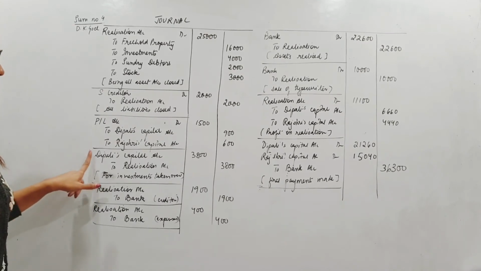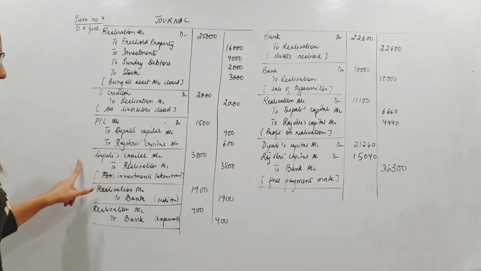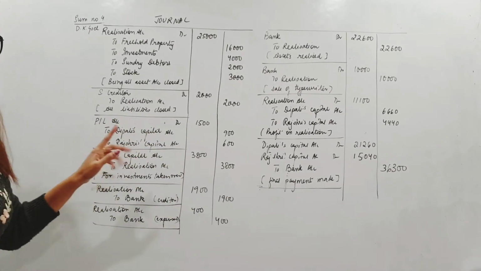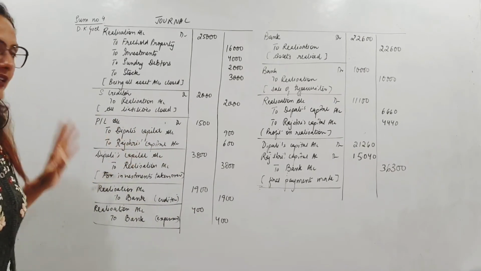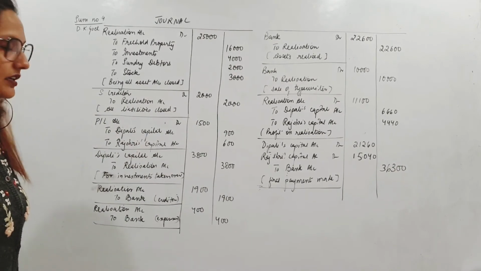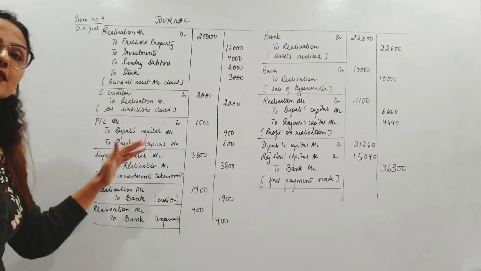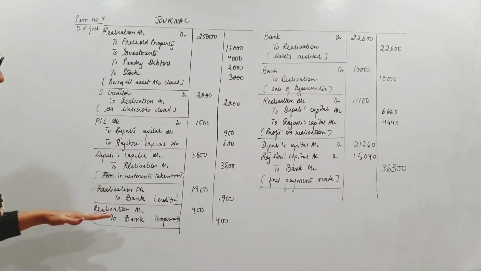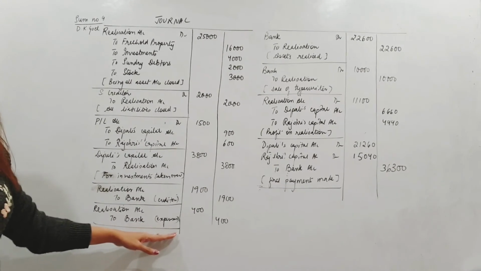Step 2. Dipali took over investments. Dipali's account debit to realization. And remember, please write Dipali's capital account. Okay? Do not forget capital account there. You will not get full marks if you are missing out on these things. So don't just write Dipali's account. Okay? Then this is for payment to creditors and payment of expense on realization.